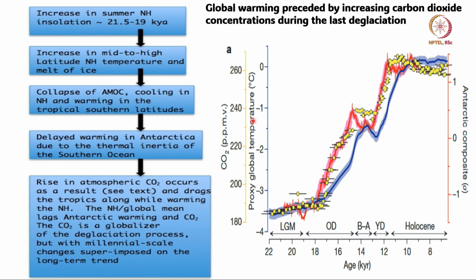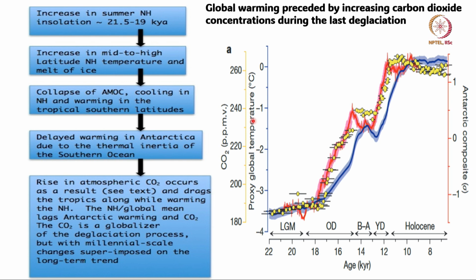The rise in atmospheric CO2 occurs as a result of temperature change, and it takes along the tropics also while warming, but the carbon dioxide increase that occurred is a globalizer of the deglaciation process, so that it contributes to changes everywhere, not just in the southern hemisphere.